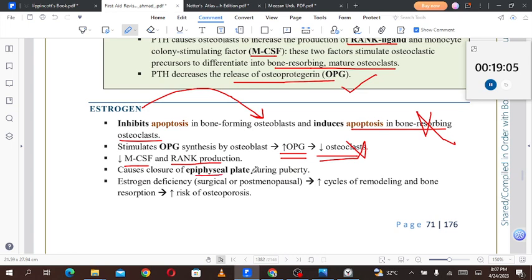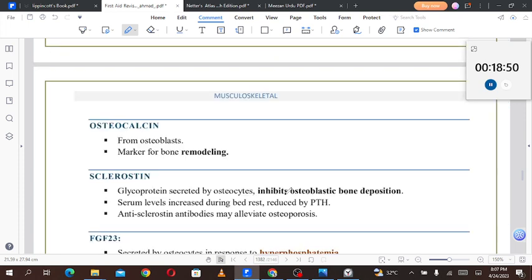Estrogen causes the closure of the epiphyseal plate during puberty. Estrogen deficiency, surgical or postmenopausal, increases the cycles of remodeling and bone resorption, and that leads to an increased risk of osteoporosis.